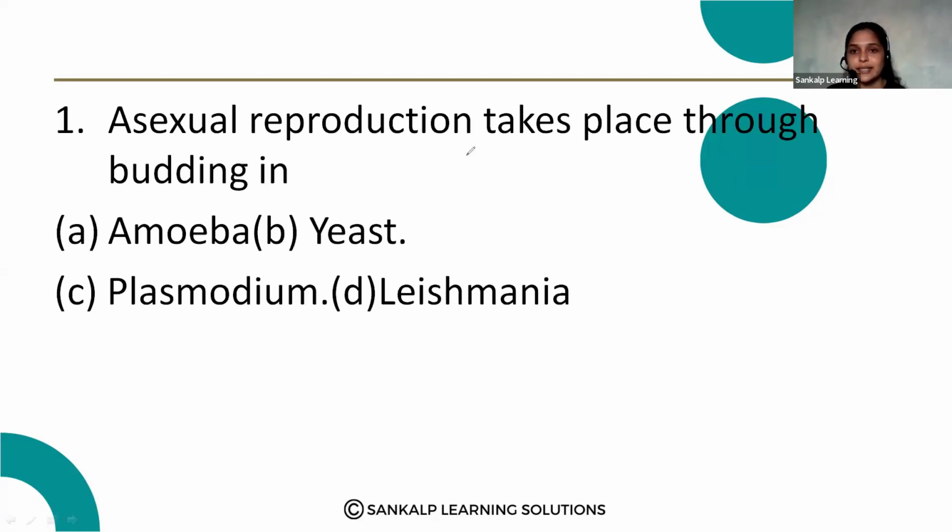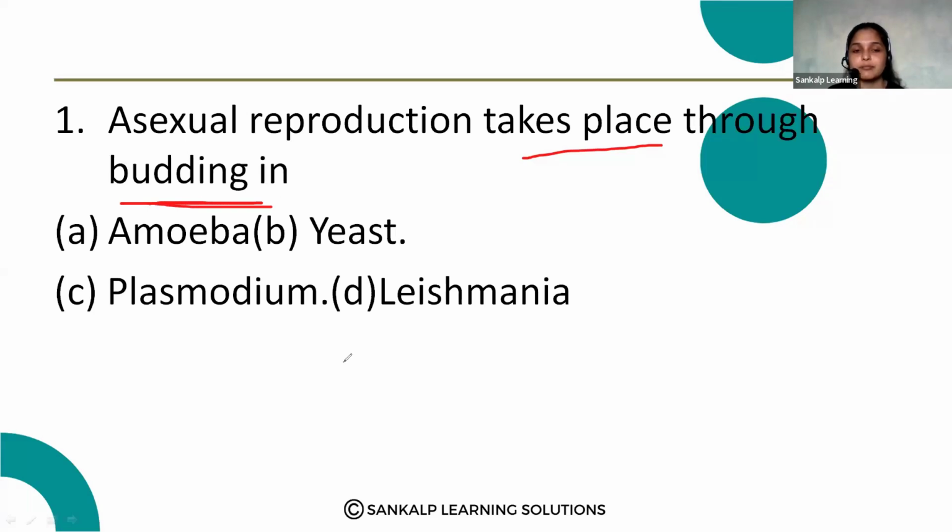Asexual reproduction takes place through budding in: option A, amoeba; option B, yeast; option C, plasmodium; option D, leishmania. Yes, asexual reproduction takes place through budding.